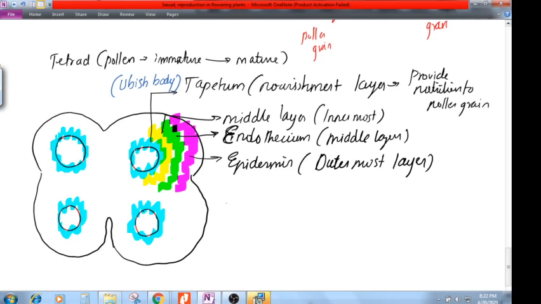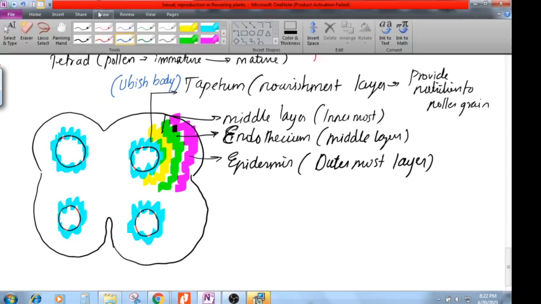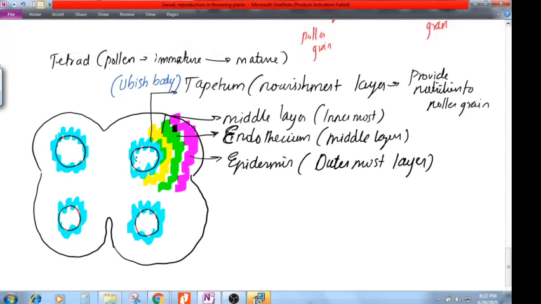Fine. So now consider all these protective layers are protecting our pollen grain. By the time, the pollens inside are all matured. Now once the pollen has matured, it has to come out of the protection layer. It has to break all the protective layers and come out, and that breaking down process is called dehiscence.